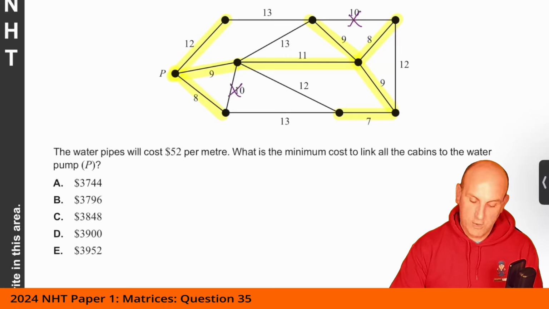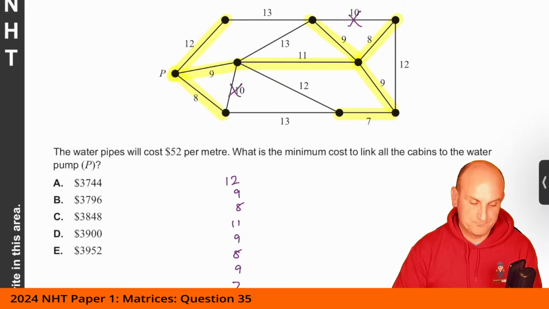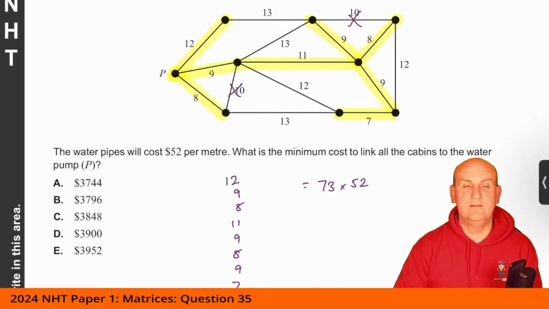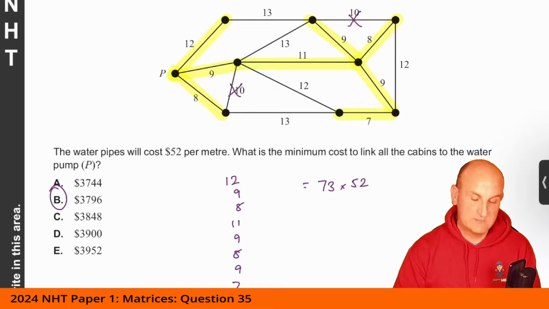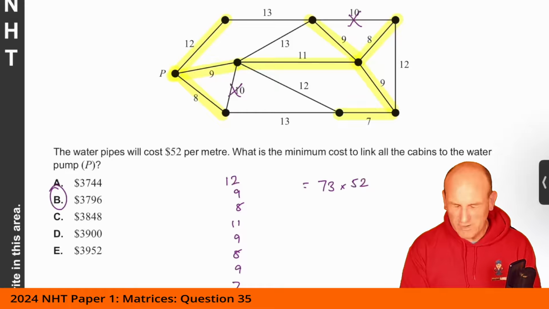So what do we do now? Well, it wants the cost to link all the cabins in. So we'll do 12 plus 9 plus 8 plus 11 plus 9 plus 8 plus 9 plus 7. When I add all those together, I get 73. And I'm going to times that by 52 on my calculator, but I'm not actually going to do that. And out comes my correct answer of B. Kruskal's algorithm.